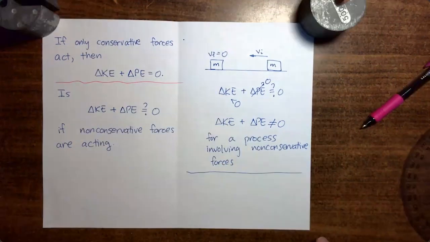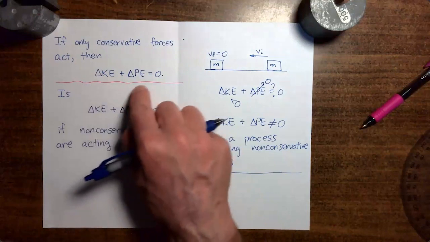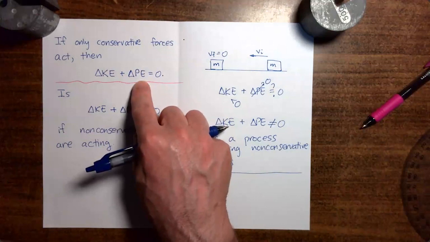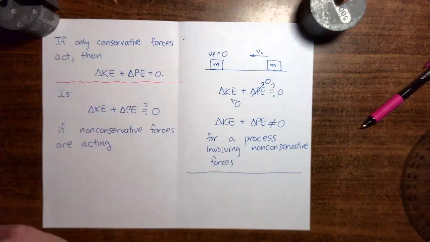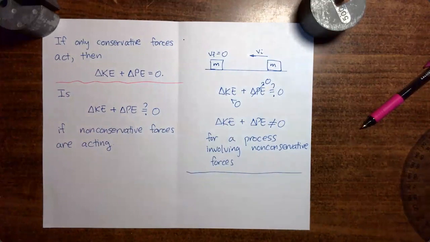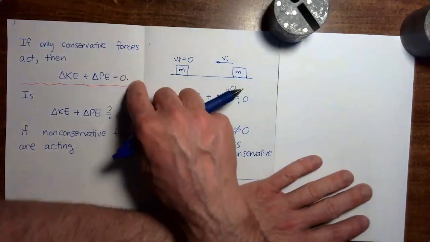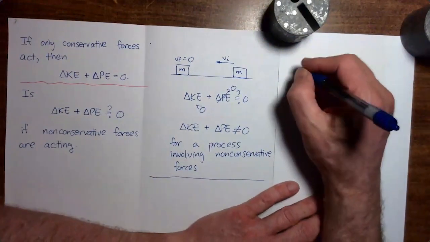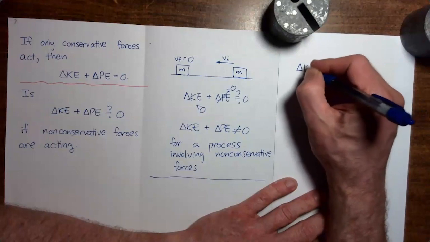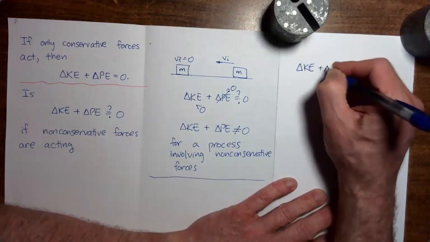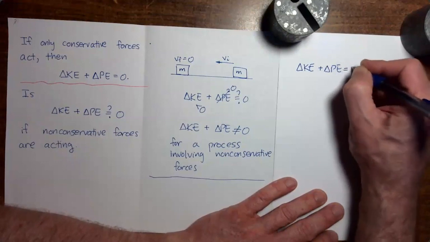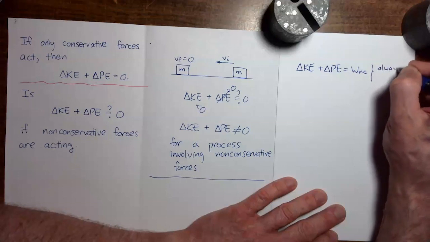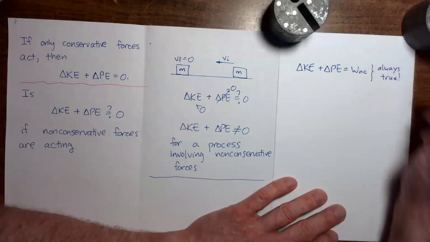Okay. So what do we do? Well, it turns out there is an equation that looks almost exactly like this, and which is always true even for processes where non-conservative forces are acting. So I'll show that to you. The version of this, which is true even in processes where non-conservative forces act, is this. Change in kinetic energy plus change in potential energy is equal to the work done by non-conservative forces. This statement is always true no matter what kinds of forces are acting.